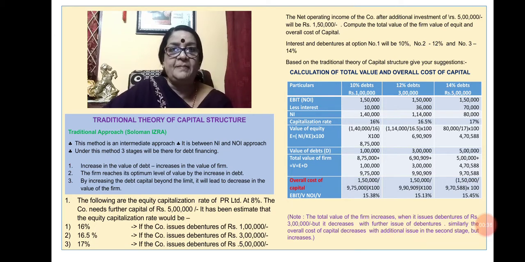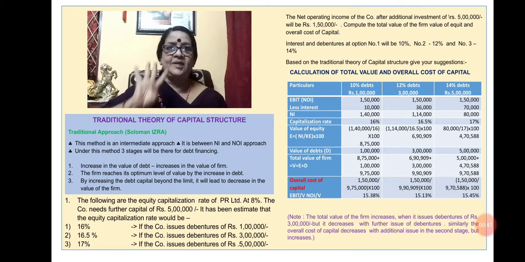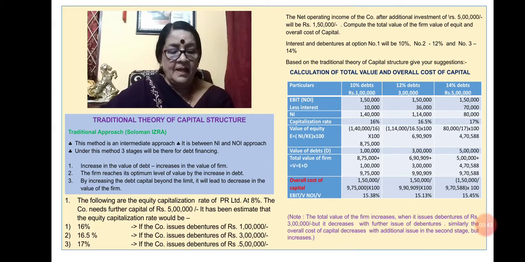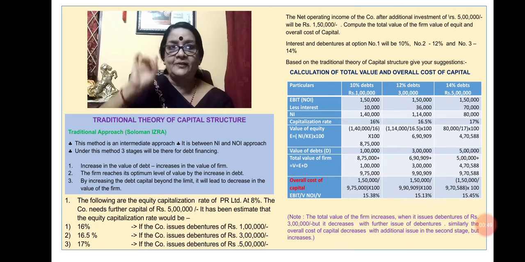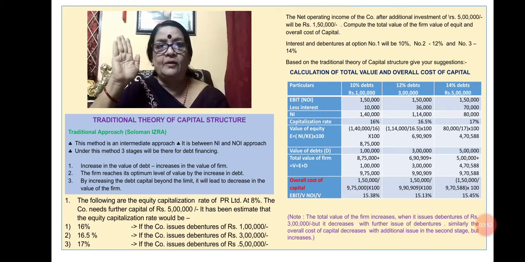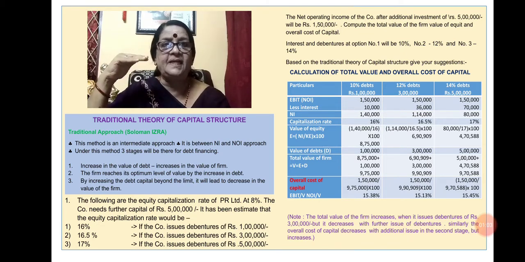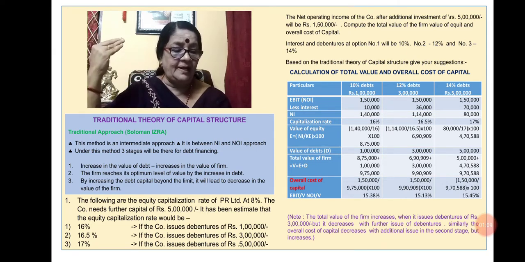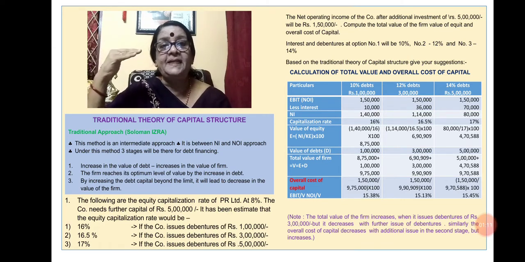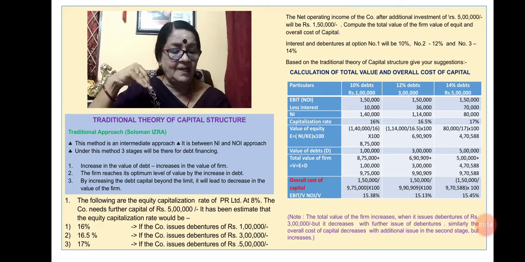Under this method, there will be three stages of debt financing in the firm. In the first stage, by the increase in the value of debt, there will be an increase in the value of the firm. In the second stage, by the increase in the value of debt, there will be no change; it is an average change in the value of the firm. And in the third stage, by the increase in the value of the debt, what will happen? There will be a decline in the value of the firm.